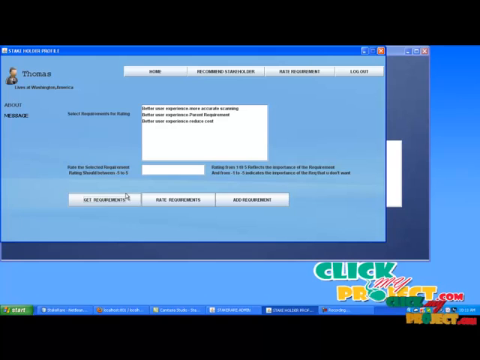Now select get recommends. It will show the number of initial recommends. Select any one of the recommends and give a rating here. The rating should be between -5 and 5. It should not be exceeded.